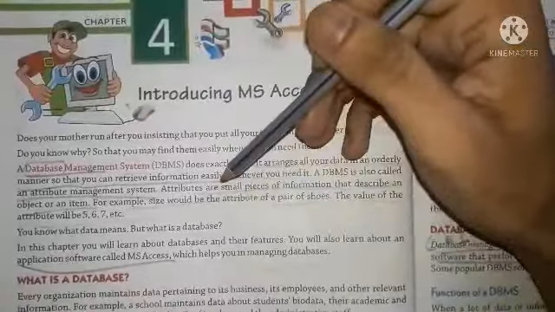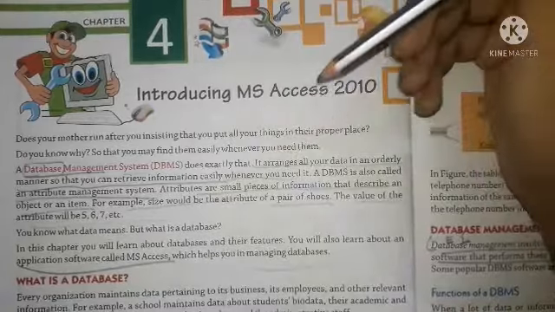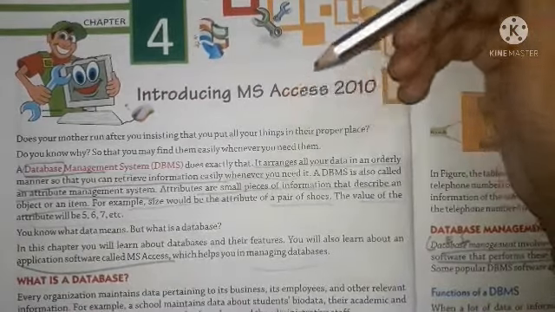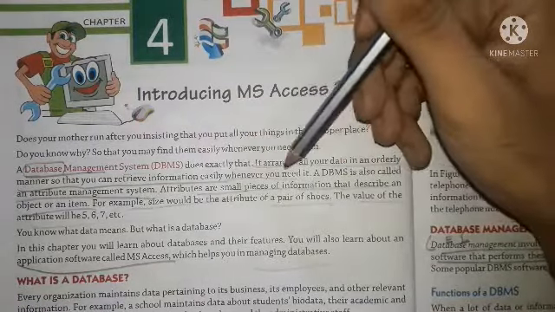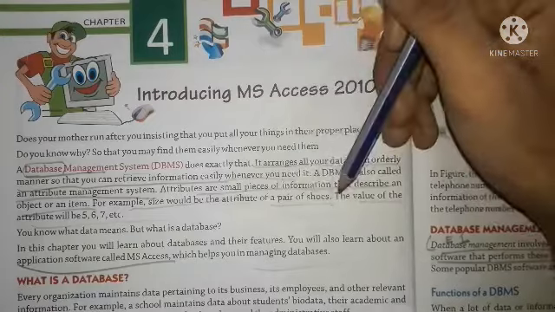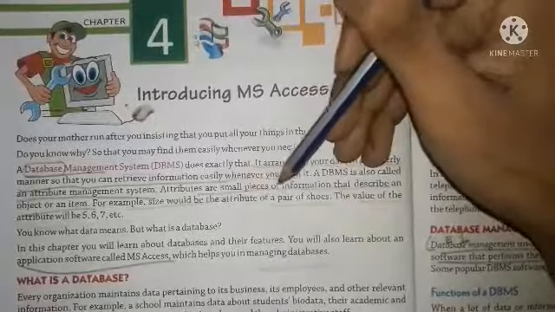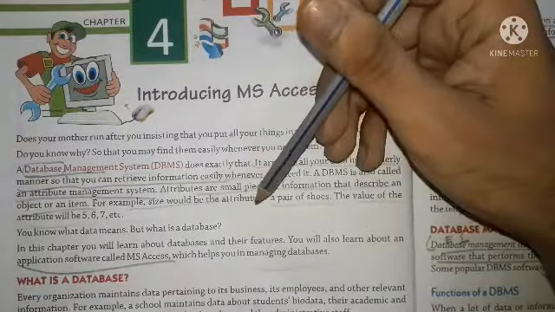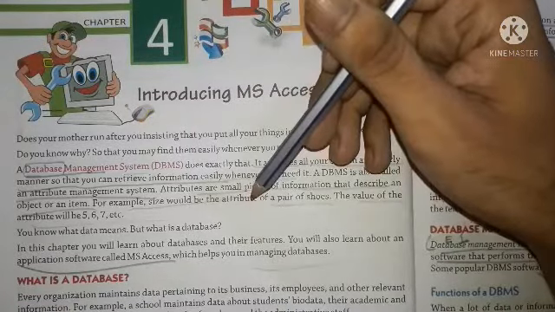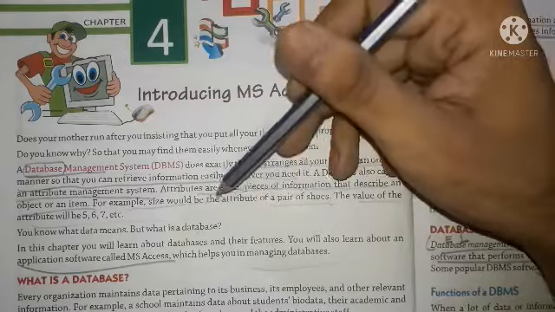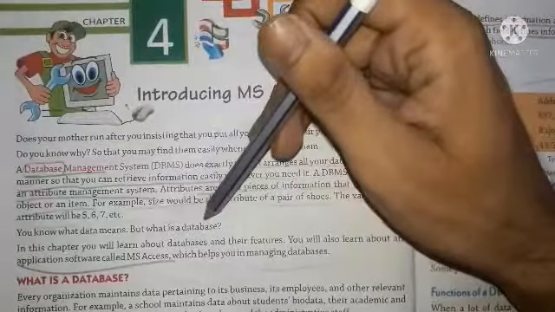For example, there are different sizes of pairs of shoes. Some wear size 6 shoes, 7 shoes, and 8 shoes. So the shopkeeper arranges all the shoes according to the number. The numbers, the sizes of the shoes, are the attributes. According to their attributes, all the shoes are organized in any shop or store. Similarly, in a database, all data and information related to an item or object and its attributes are organized in a systematic manner.